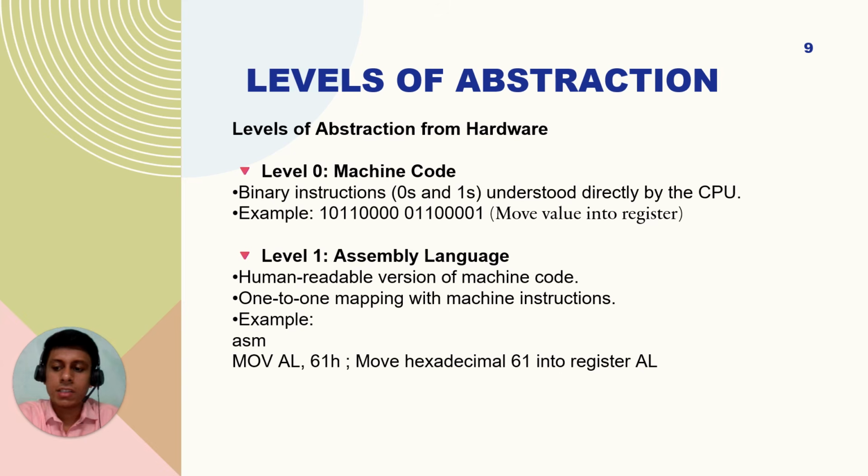C needs to be converted to assembly code, and then assembly code has to be converted to machine code. So for C, there are two levels. First C will be converted to assembly code, then to machine code. So C is two levels up from machine code and one level up from assembly code. But Java is three levels up from assembly code. So there are more layers and more abstractions between the machine code and Java than in C. That is why C is considered to be a faster language than Java.